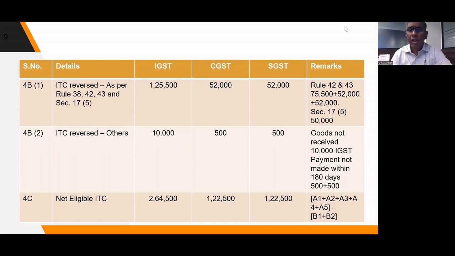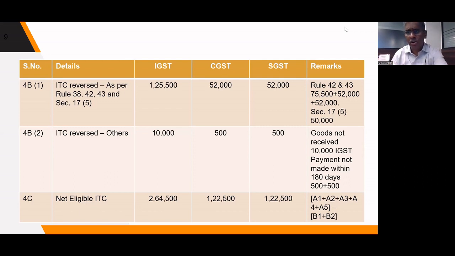So in our example, Rule 42-43 reversal is 75,500 under IGST, 52,000 each under CGST, SGST. Apart from that, ineligible credit, that is 17.5, blocked credit 50,000 under IGST. So we have to show 75,500 plus 50,000, that is 1,25,500 under IGST and 52,000 each under CGST, SGST. So this is Rule 42-43 reversal. So this is what has to be shown in table 4B1.